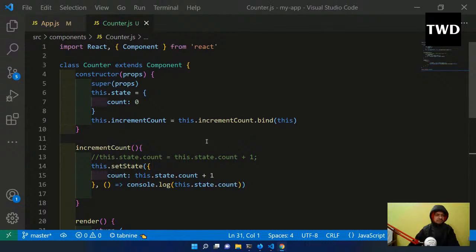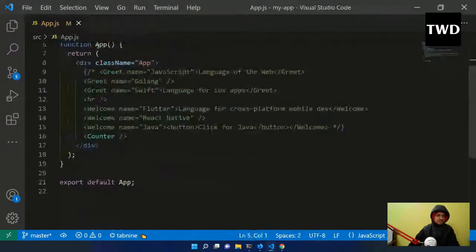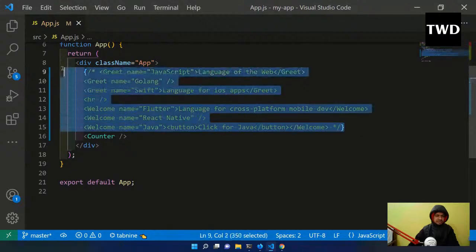So today we'll start with destructuring. We don't need the counter for destructuring. Actually, we need these classes which we created yesterday, this greet thing and welcome. Destructuring is a small concept, not that big, and it is used very commonly in React.js.